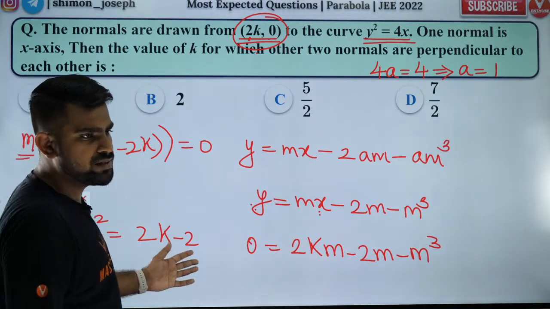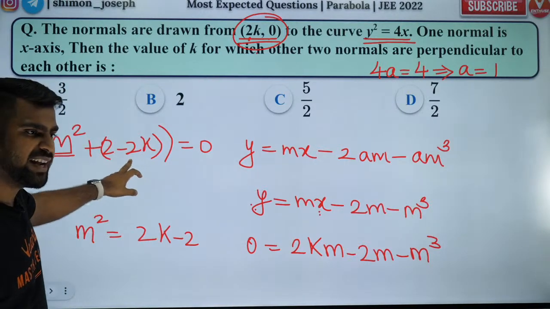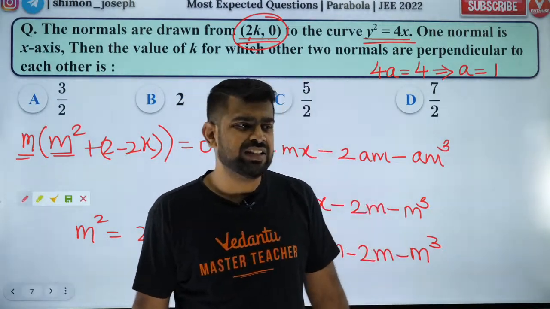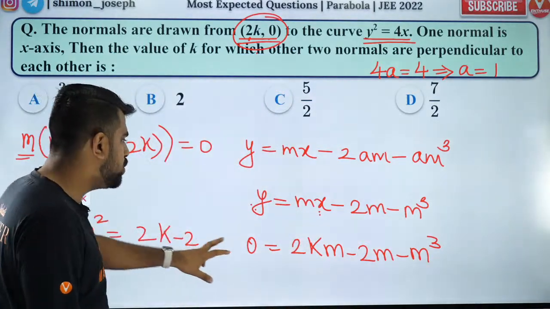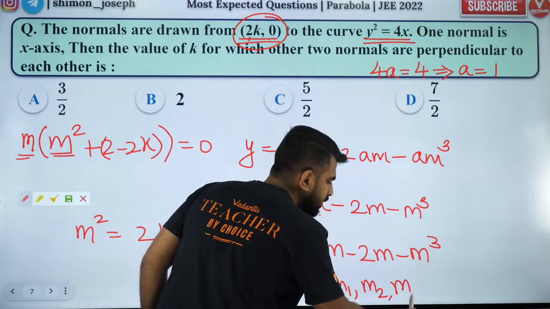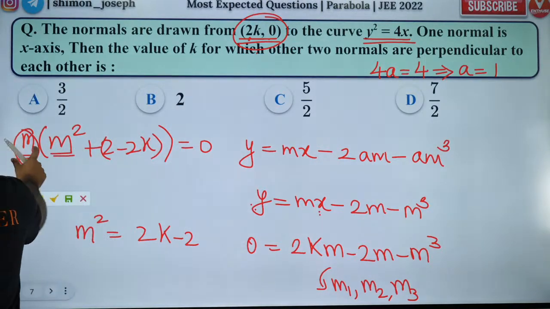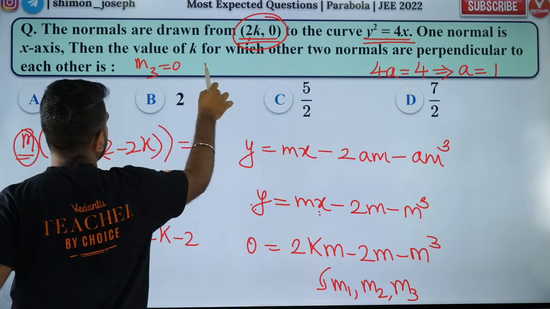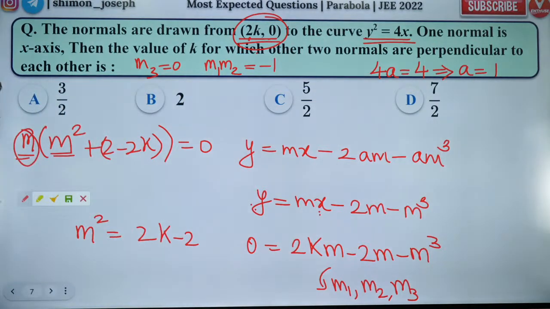Okay. So now you guys can solve it. I hope you're all clear. 2k minus 2 minus m square is equal to 0. Yes, absolutely. So the roots of that are nothing but m1, m2. See, there are 3 roots. You have a cubic equation, right? The roots are m1, m2 and m3. So now we got one root to be 0 because you took it common, na? So one root is 0. So let's say m3 is 0. If m3 is 0, the product of the other 2 roots is equal to minus 1. You can use that relation.